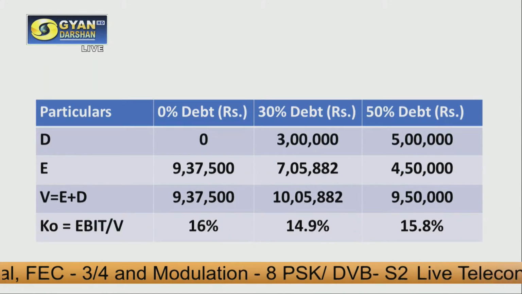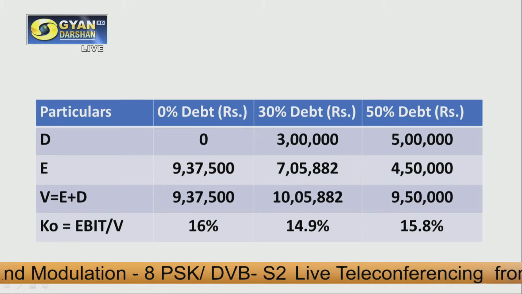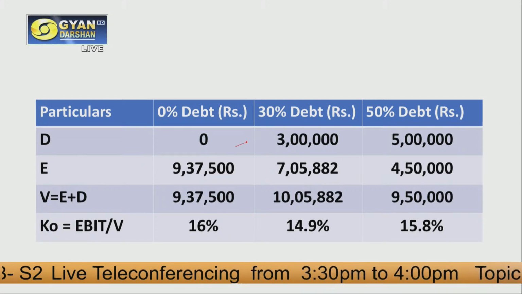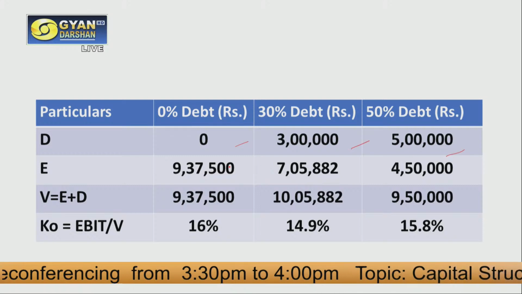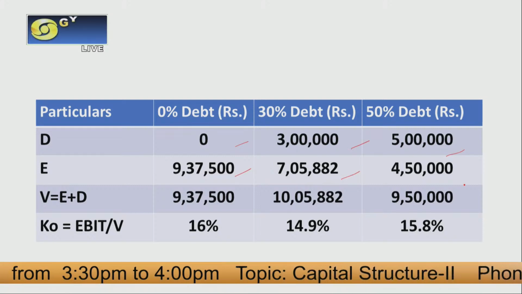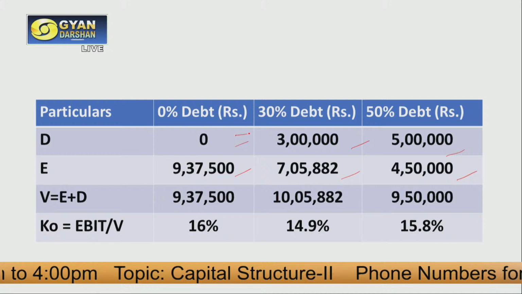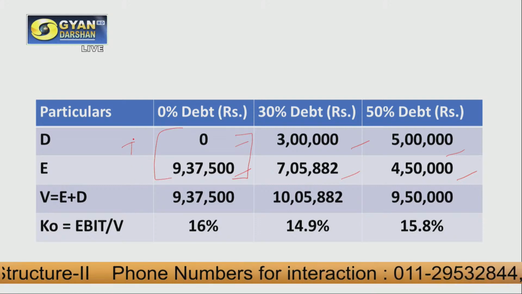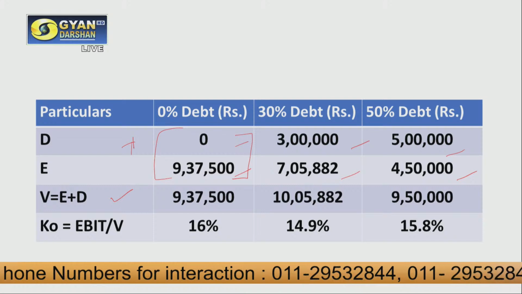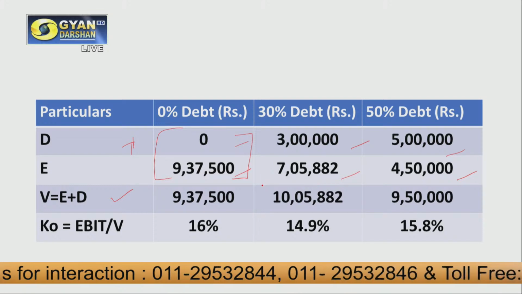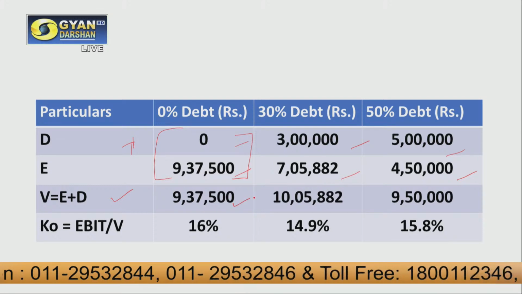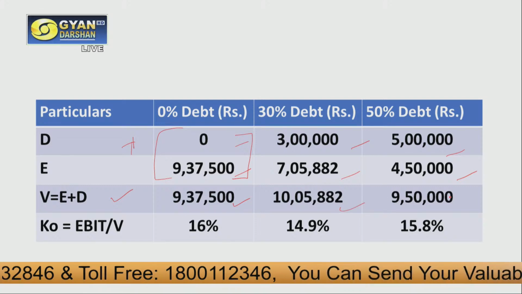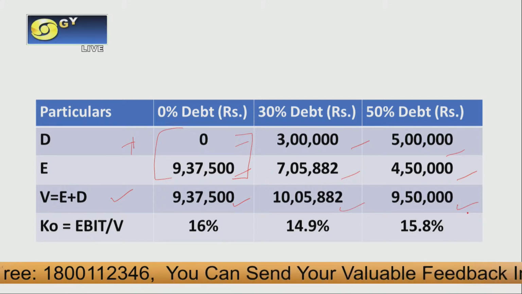In this case, we have just extracted the value that we have calculated or that is given in the question. The value of D is given in the question, and the value of E we have calculated in the previous slide. Now by adding D and E, we get the value of V, that is value of firm. So it is 9,37,500 in case 1, 10,05,882 in case 2, and 9,50,000 in case 3.